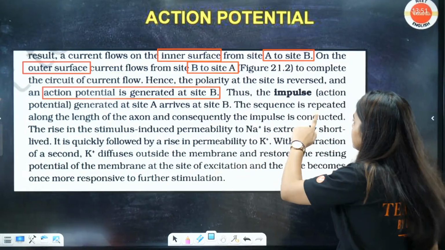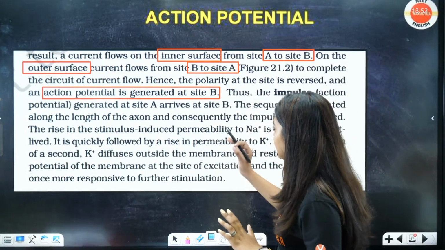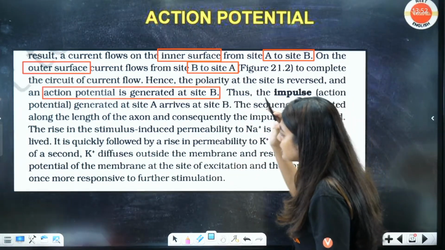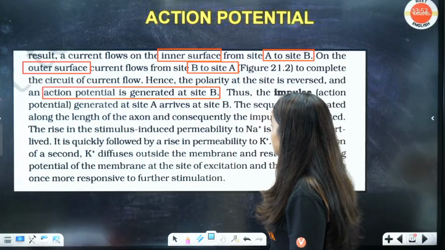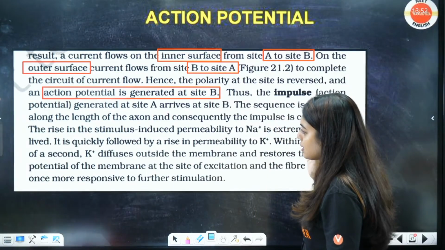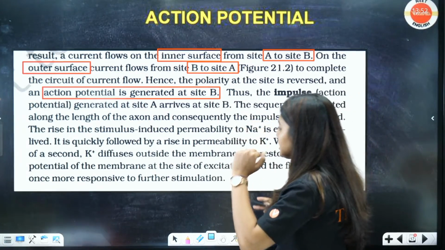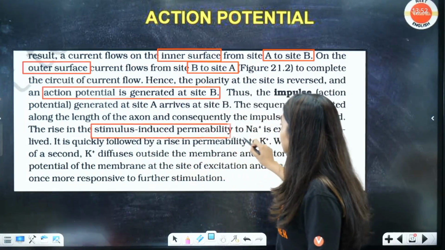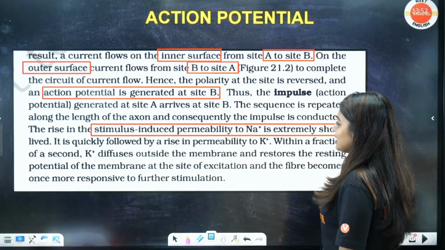Thus, an impulse is generated at site A and arrives at site B. Arrival has happened. Now the sequence is repeated along the length of the axon, and consequently the impulse is conducted. The rise in the stimulus-induced permeability to sodium. See, this is important. Starting, it was not liking the sodium, later it started liking.